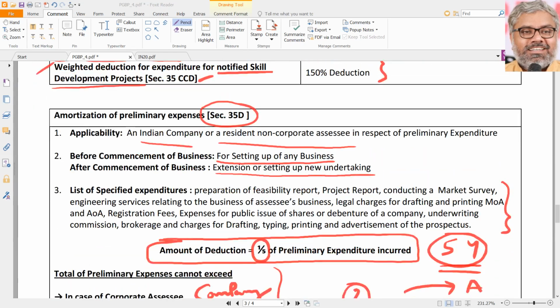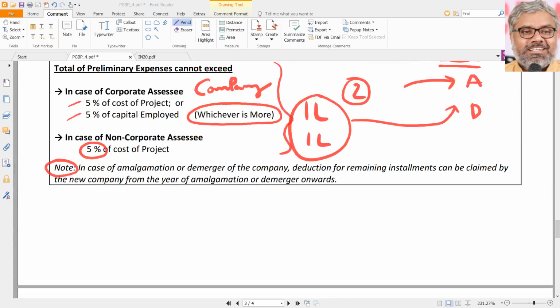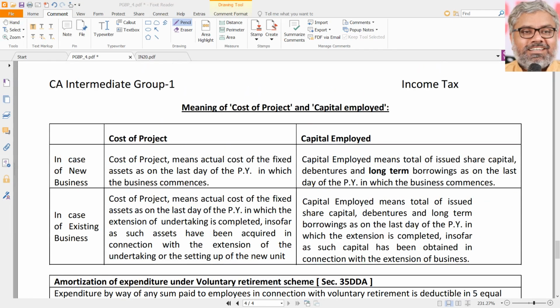That is about section 35D. That is not directly a deduction. We can call that amortization of preliminary expenses in 5 equal annual installments. And naturally the question will always come, what is cost of project? See, cost of project is nothing but always the actual cost of fixed assets, whatever those are, on the last day of the previous year in which the business commences. That is what cost of project is. So whatever the total actual cost of fixed assets, not after depreciation, as on the last day of the previous year in which the business commences, that is called cost of project.